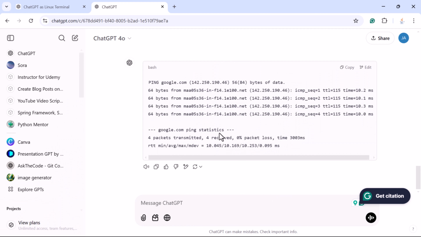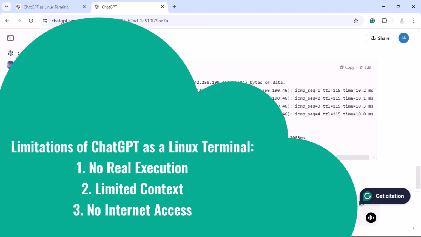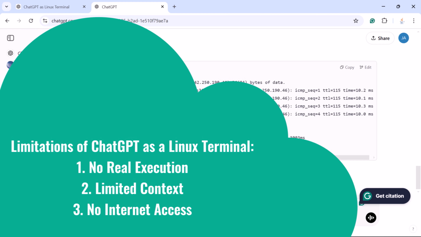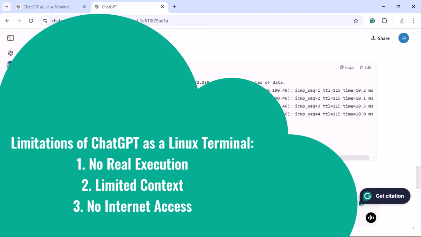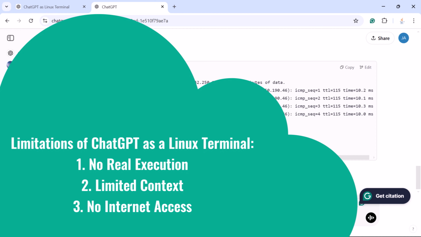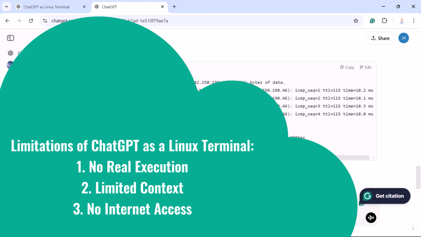Next, limitations of ChatGPT as a Linux terminal. Of course, ChatGPT isn't perfect. There are some limitations you should be aware of. No real execution. ChatGPT does not actually execute the commands. It only simulates the responses.